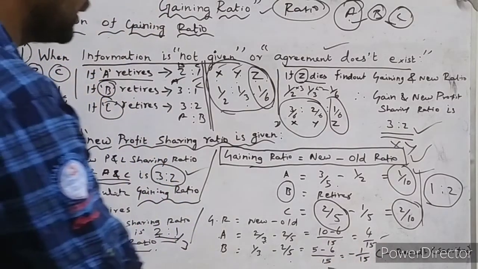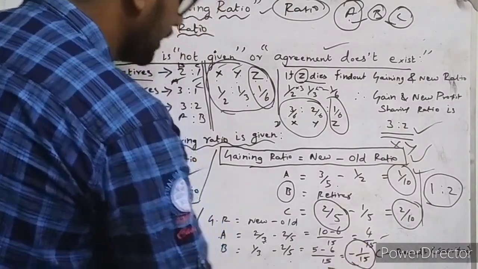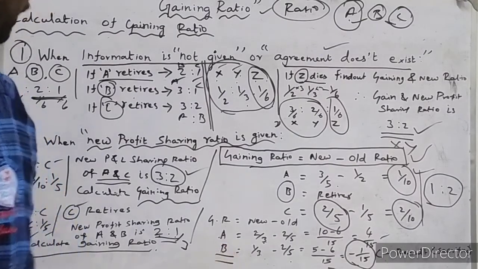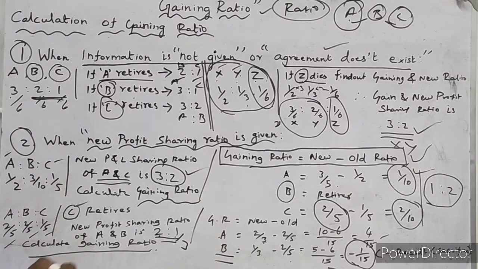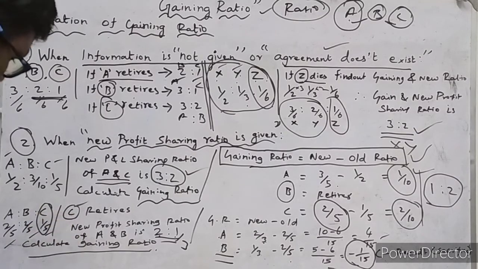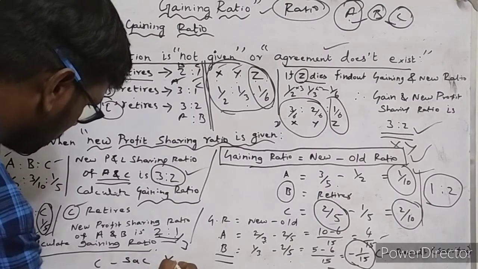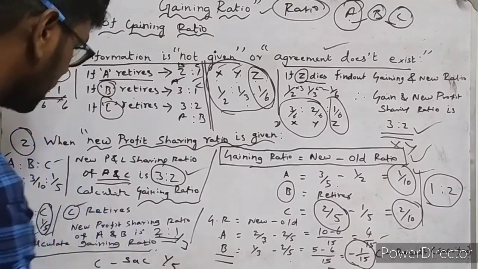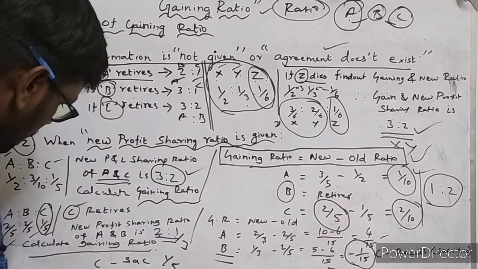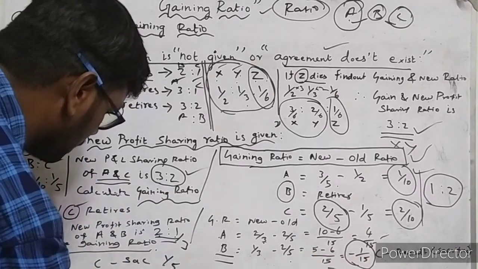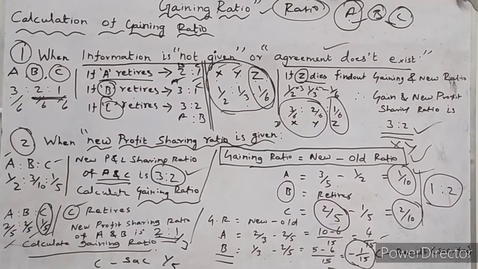Here it shows a negative result. Negative results mean sacrificing. So who is sacrificing? B is sacrificing. Already one partner sacrificed. Who is the outgoing partner? C sacrificed. How much proportion did C sacrifice? 1 by 5. C sacrificed 1 by 5. Now another partner also sacrificed. Who is that? B. B sacrificed 1 by 15.